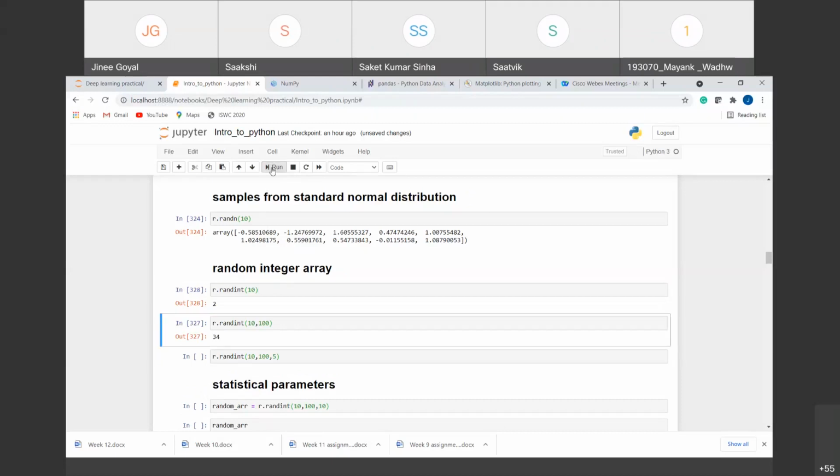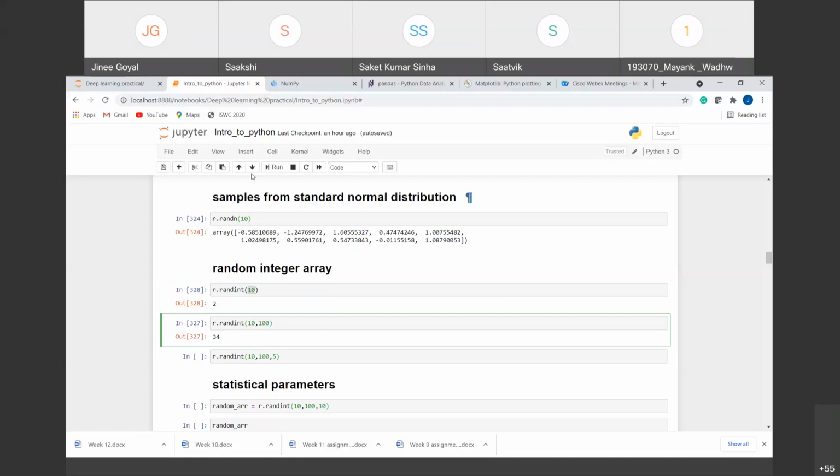If we run this again, you can see now the number is 2. It will always be less than 10, or from 0 to 9, right? Similarly, we can also give the range from which we want our integer to be. For example, I want an integer between 10 and 100, where 100 is not included here. Here it will give us a number from 10 to 99, any random number.